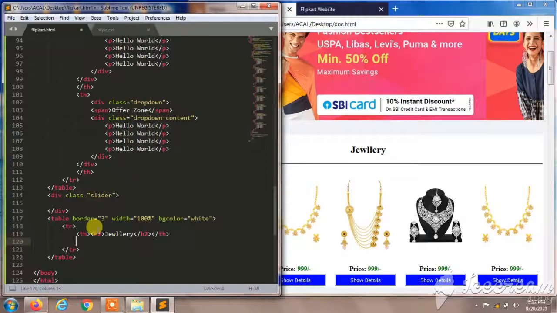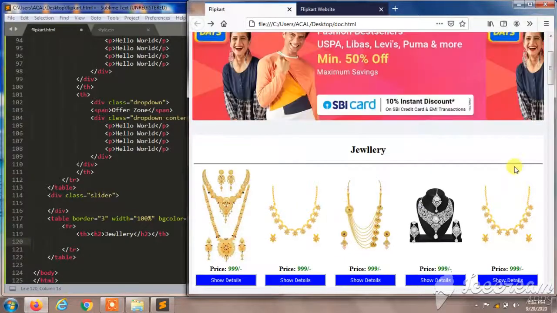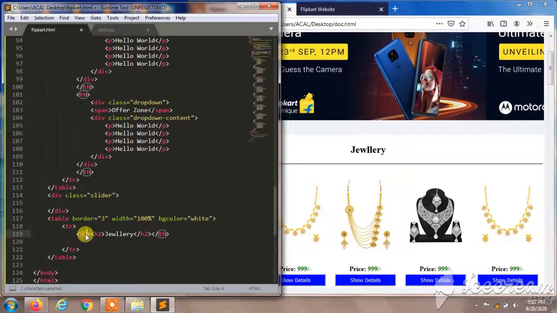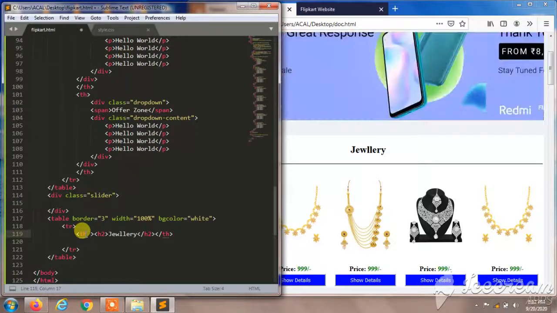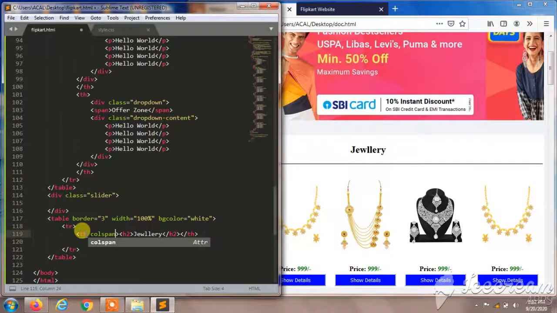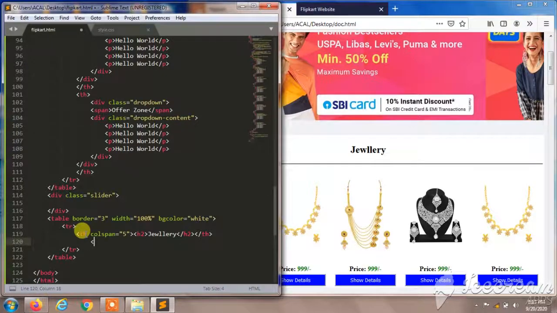So after this I'll create TH to access these images in my web page. And I'll give the font color, span, because we are going to divide eight pictures in our web page, so we gave span here.